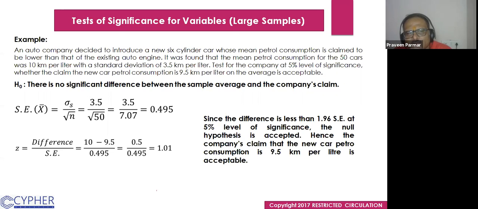We divide it by the standard error and we get 1.01. It is on the 5% level of significance. So at the 5% level of significance, the Z value is 1.96. This is very much less than that. 1.01 is less than 1.96.